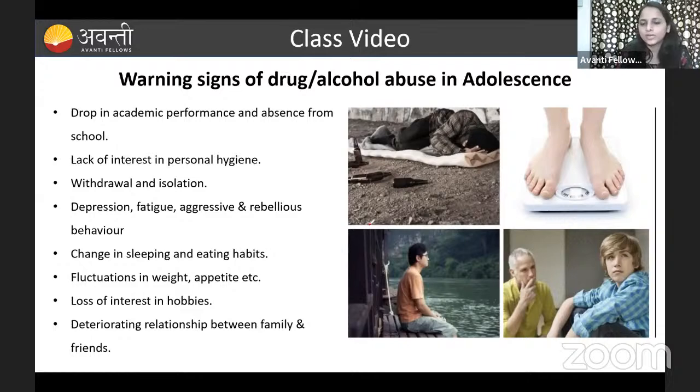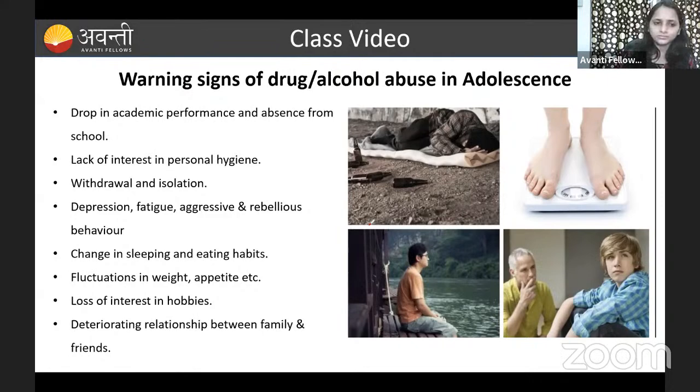And lack of interest in personal hygiene. Here in the first picture, you can see he is educated, and we know that after the 10th we are all educated. Even then, he does not have personal hygiene or cleanliness. A person at this stage will not have cleanliness and personal hygiene.